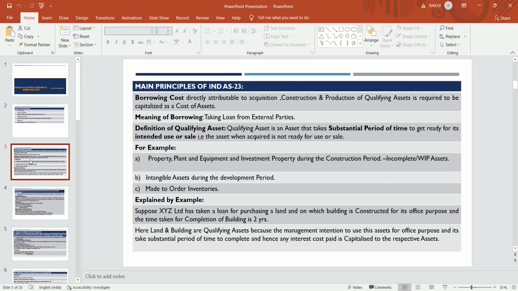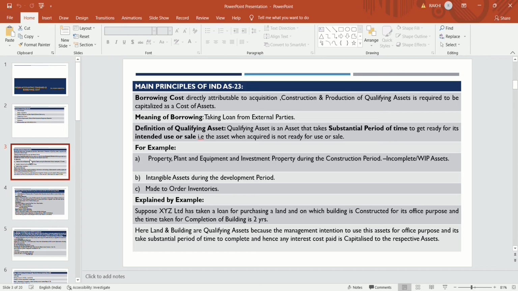And intangible asset during the development process. In the process of development, whatever assets are there, they are treated as a qualifying asset. And made to order inventories. Made to order inventories means, I am taking the example of a car.